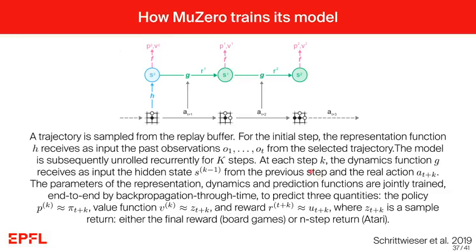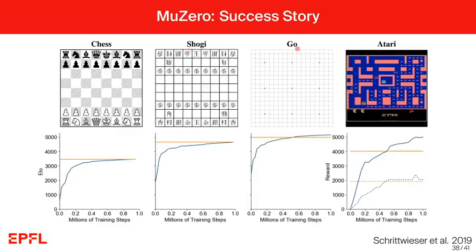So by just using this encoding to latent representations and this dynamics function and combining it with the parts that were already present in AlphaZero, it is not necessary anymore to hard code, to really give to the Monte Carlo tree search the rules of the game. And now with this learned model, MuZero can be applied not only to chess, shogi, and Go, but really also to all the Atari video games.